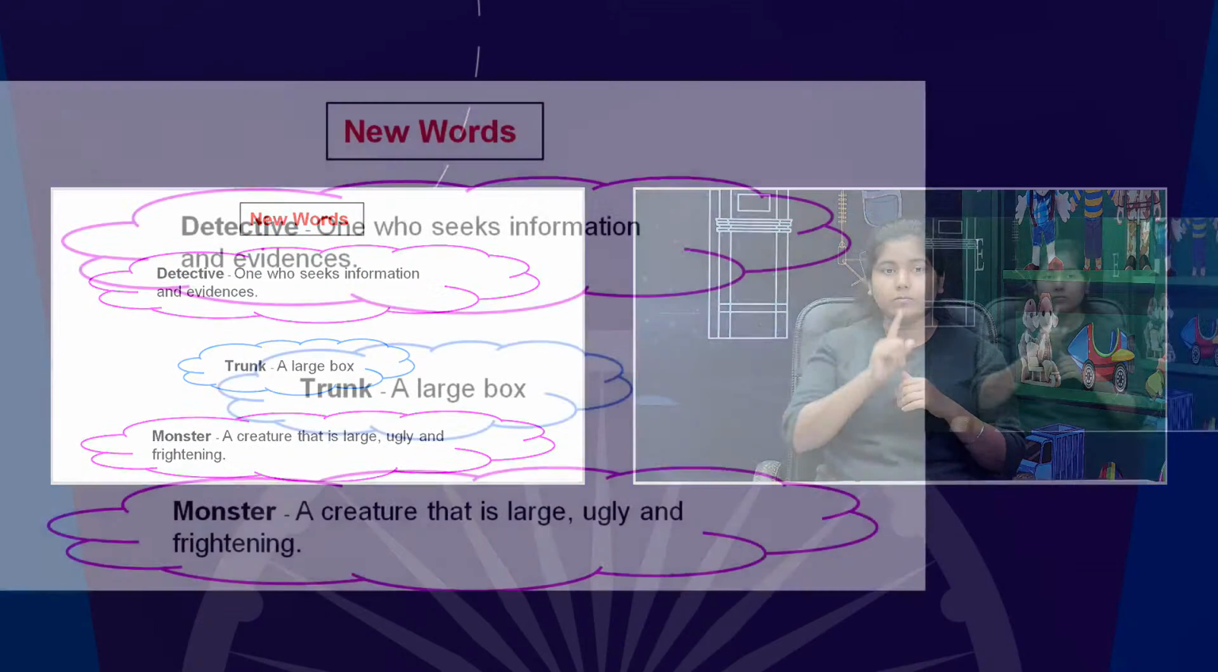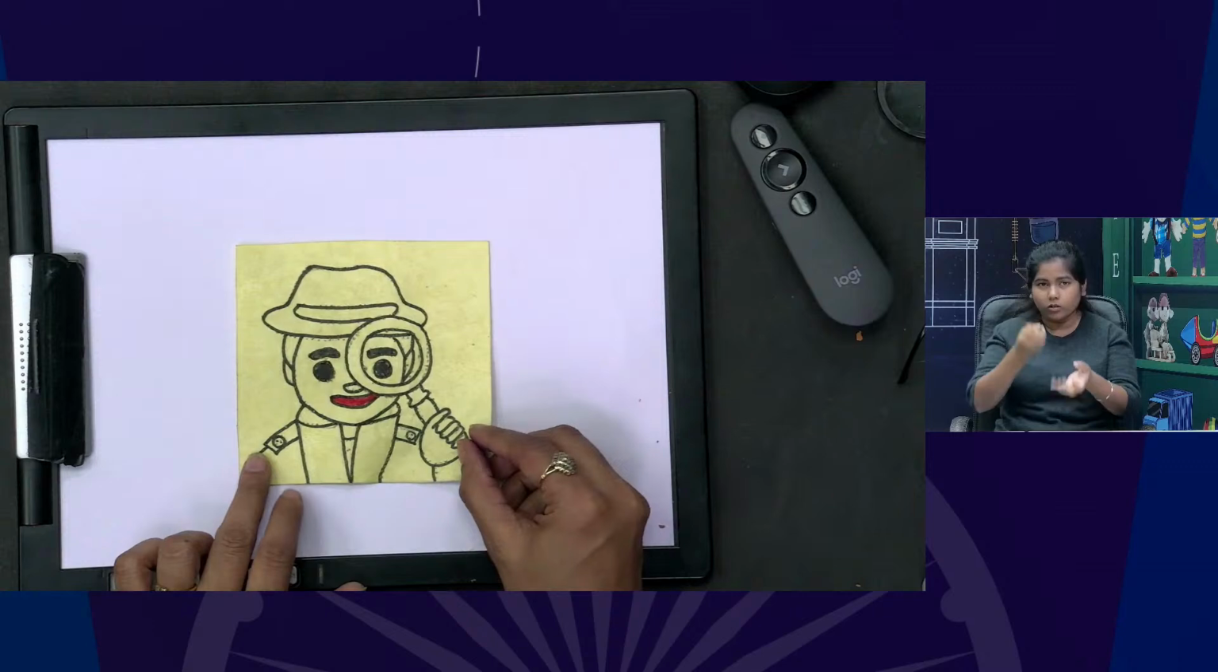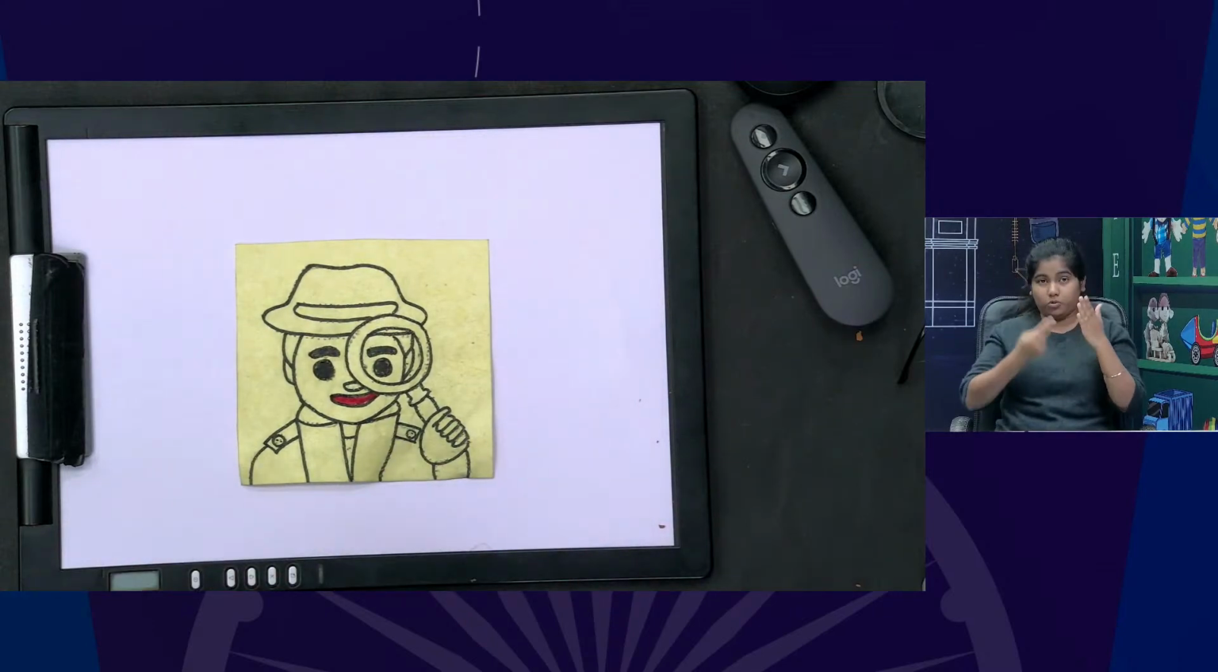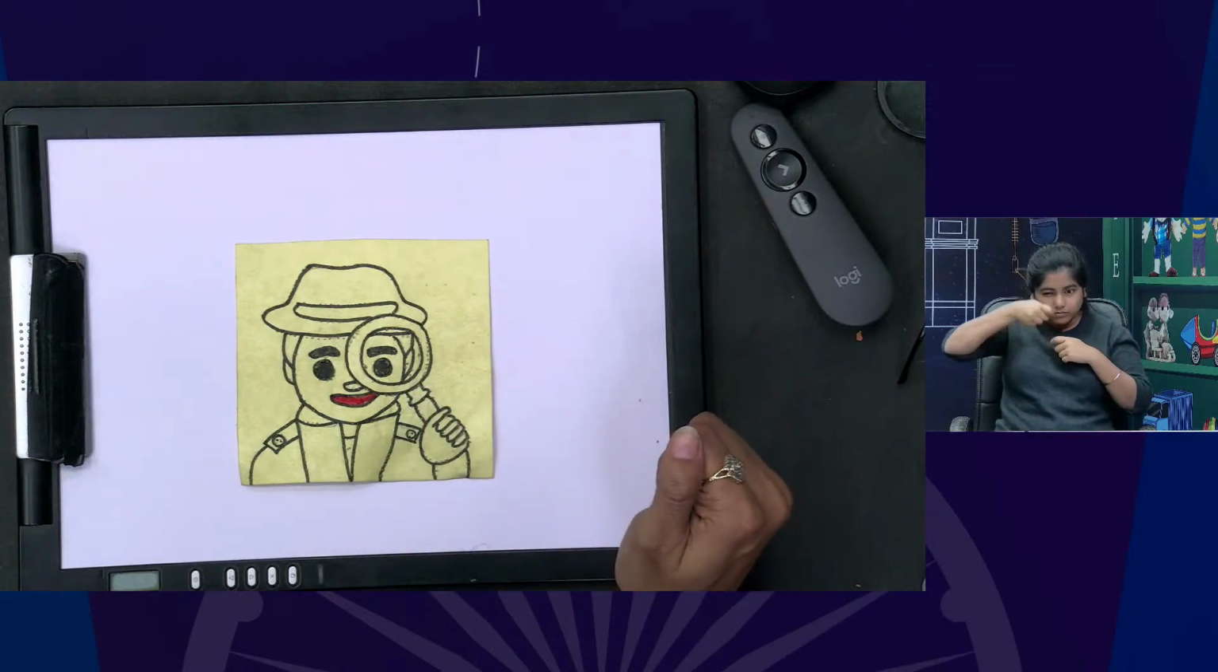Now, we come to the next part, the new words. One word: detective, one who seeks information and evidence. Like you can see, this is one drawing of a person wearing a hat and keeping a lens in hand.